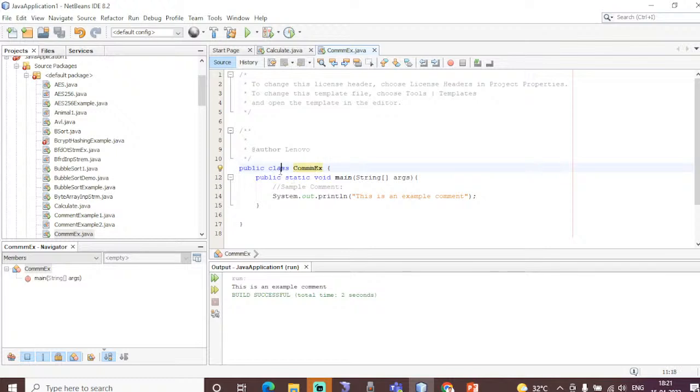First I am declaring a class, public, using this access modifier. Public class, and I am giving the class name. Within this curly brace, I am creating a main method. Public static void main, where the argument is passed as a string array. The single line comment is prepended by 2 forward slashes. I am just giving a sample comment. Clear? Whatever is given after these 2 forward slashes will not be printed at the output.